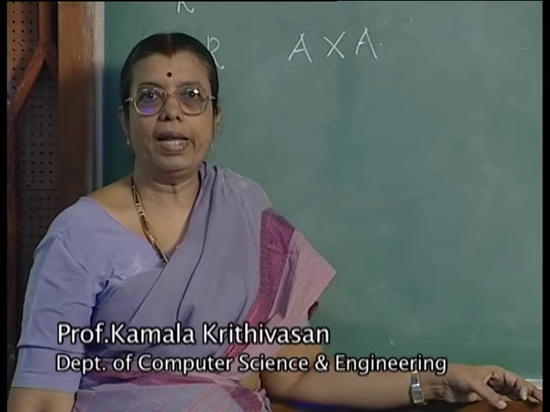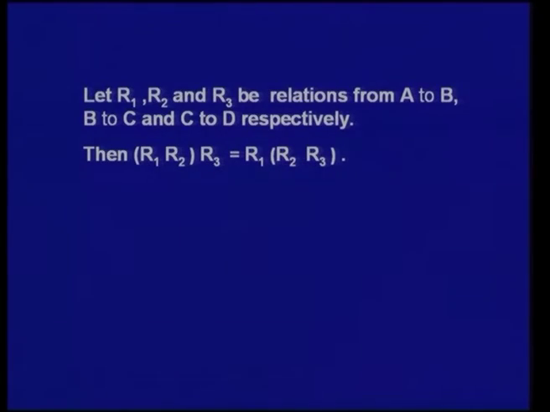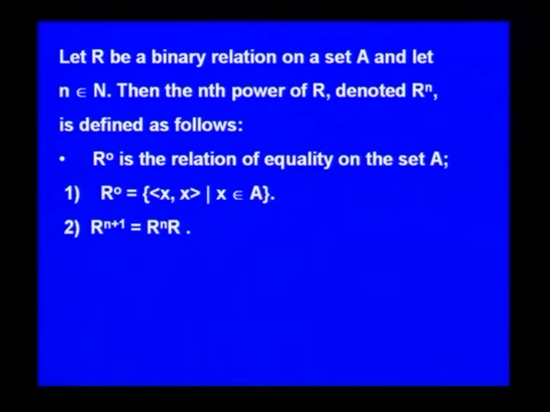So, R is a binary relation on A cross A, then how do you define R squared, R cubed, etc.? Let R be a binary relation on a set A and let n belong to N. N is a natural number or a non-negative integer. Then the nth power of R denoted by R power n is defined as follows.